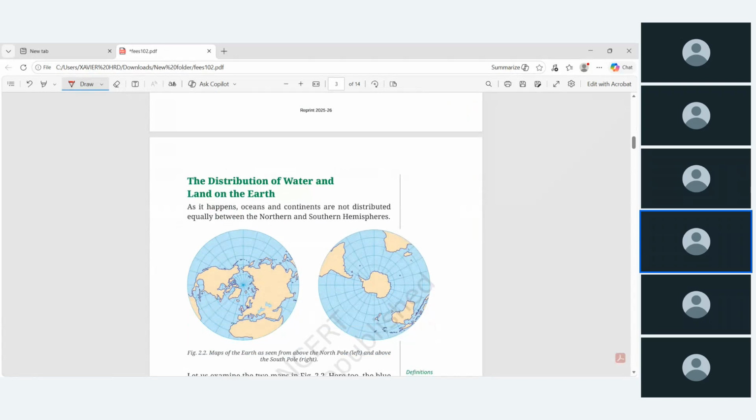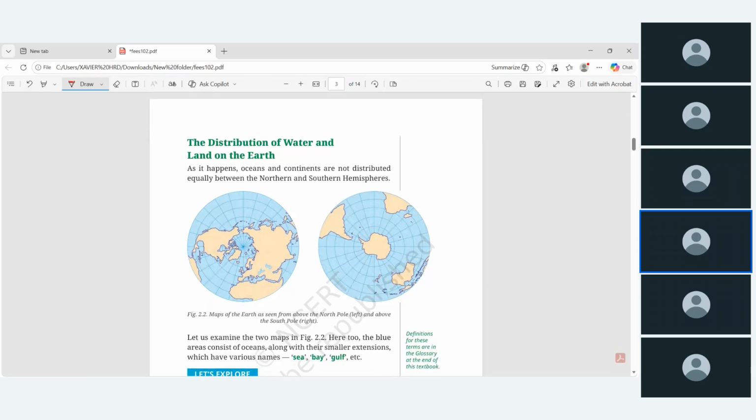How the land and water have been distributed on Earth. So look at the two pictures, maps of the Earth, as seen from above from the North Pole and the South Pole. Ocean and continents are not distributed equally between the northern and southern hemisphere.